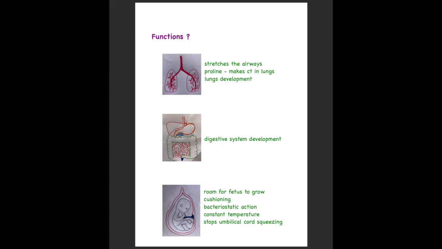Now if there is less amniotic fluid present, it is called oligohydramnios. It is a condition where there is less amniotic fluid present, because of which the growing embryo does not get enough space to grow, and it can lead to compression of the limbs and some deformities in the growing fetus. So amniotic fluid gives room for the fetus to grow.